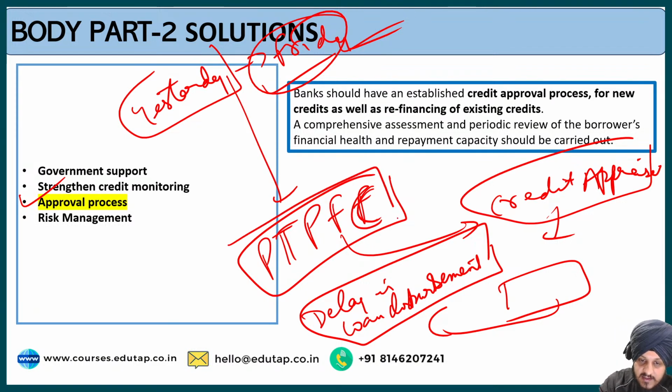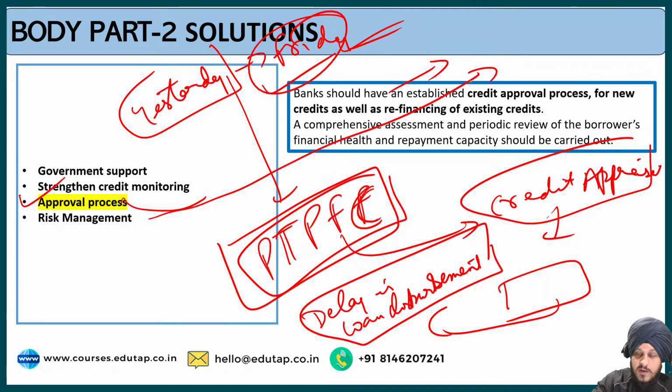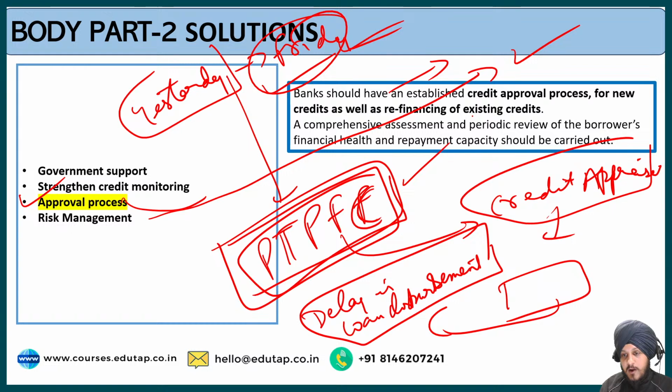So the thing that we discussed, the public tech platform for frictionless credit, you can write this also as a part of the solution, that government should take advanced, technology-oriented steps, such as the public tech platform for frictionless credit, in order to improve the loan approval process. You can also write that the bank should have an established credit approval process for new credits as well as refinancing of existing credits.